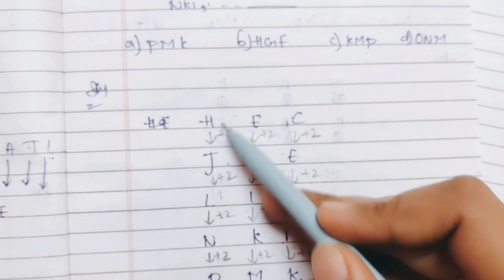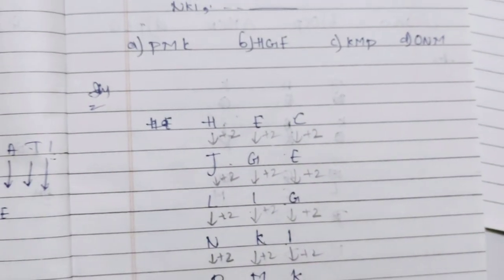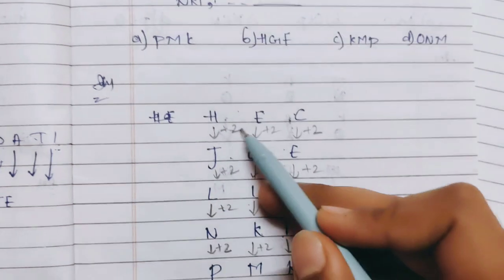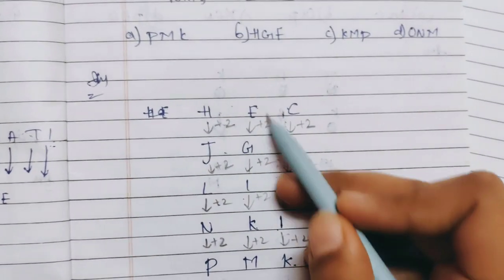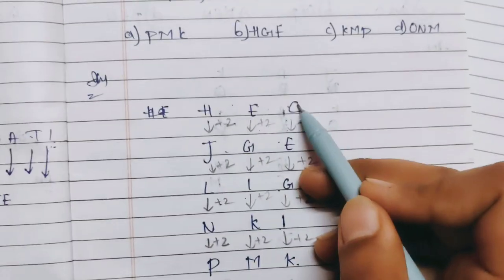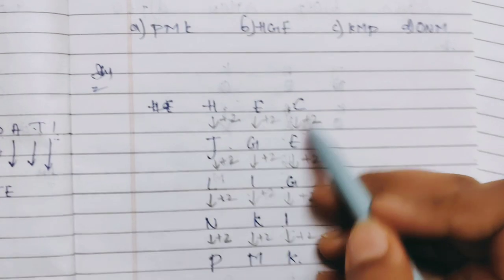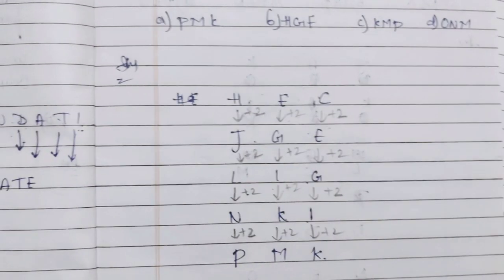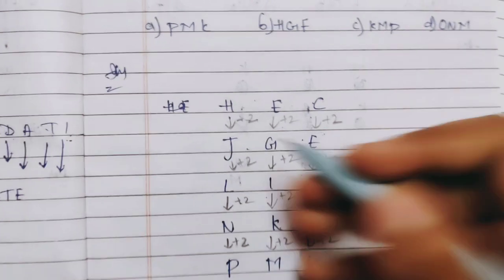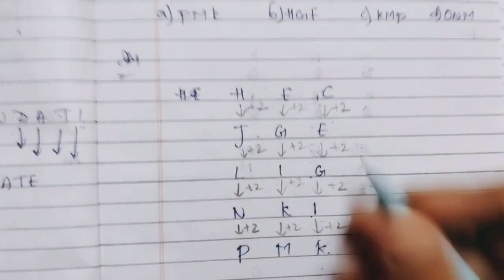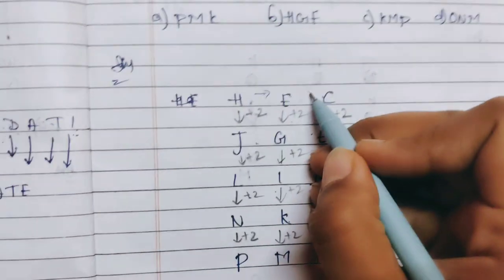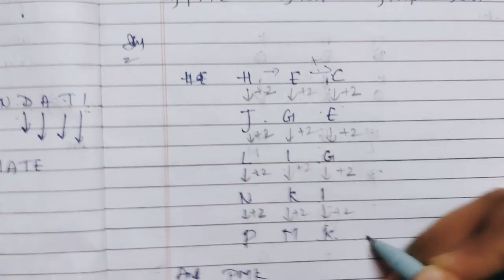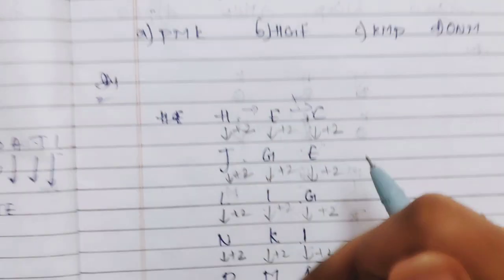Okay. Now H and J: how much difference is that? H and J is plus 2 difference. G and G is plus 2 difference. C and E is plus 2 difference. So like this we found that in all the characters there is a plus 2 difference, and using that we found this answer. We can check like this also, H and E difference and this E difference, and then we can find this letter and then calculate again. But this one is the easy way.